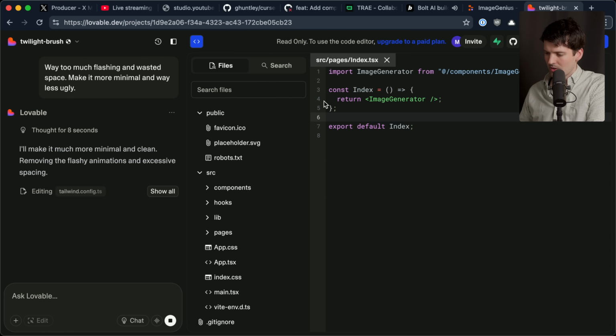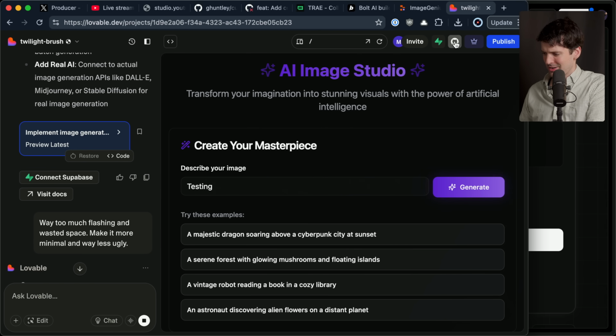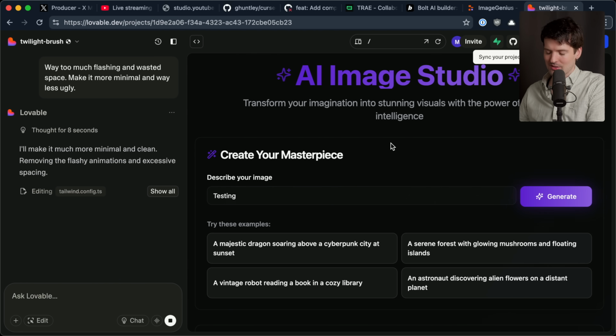You're not writing code. That said, there is a bad sign. You can see it right there. What's that cat thing? Sync your project to GitHub. What's that? Gross. Who knows what a GitHub is? Thankfully, you can sign in with Google as well, I believe now. I still just sign in with GitHub because I used to be a developer. I'm an ex-developer. But it is pretty vibey.